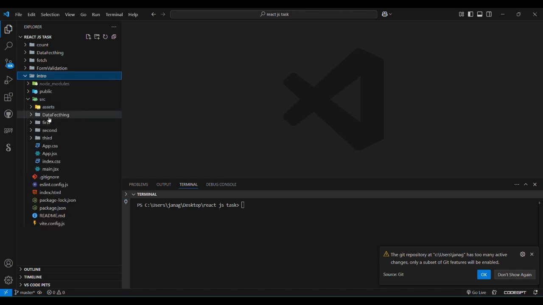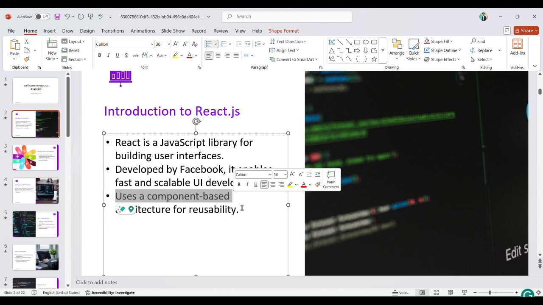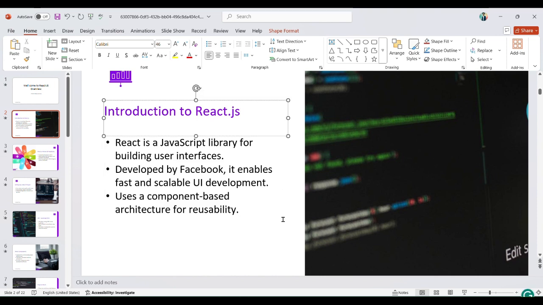You can see data fetching first, second, third. These are the components which we can see here. That's the architecture of components.